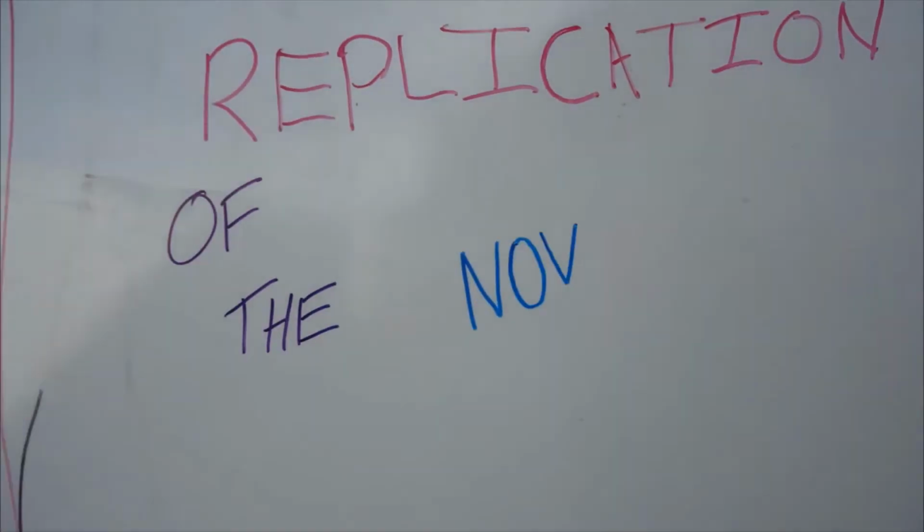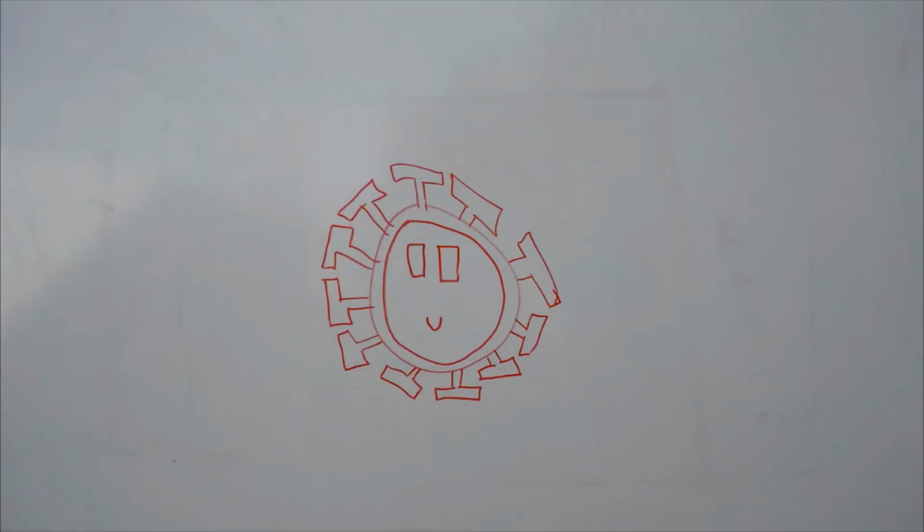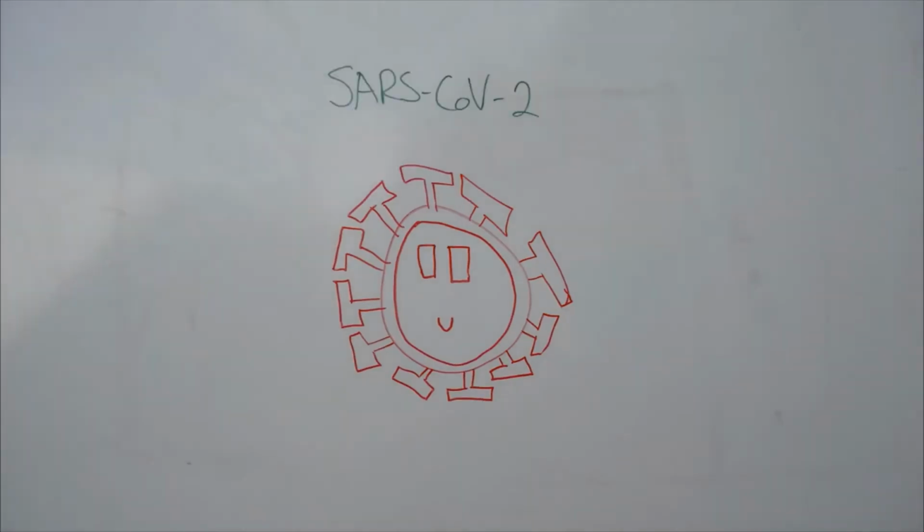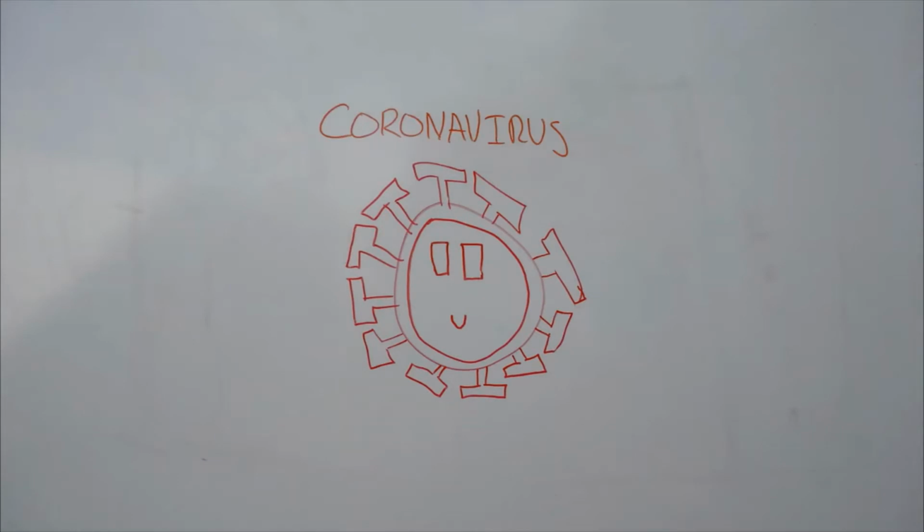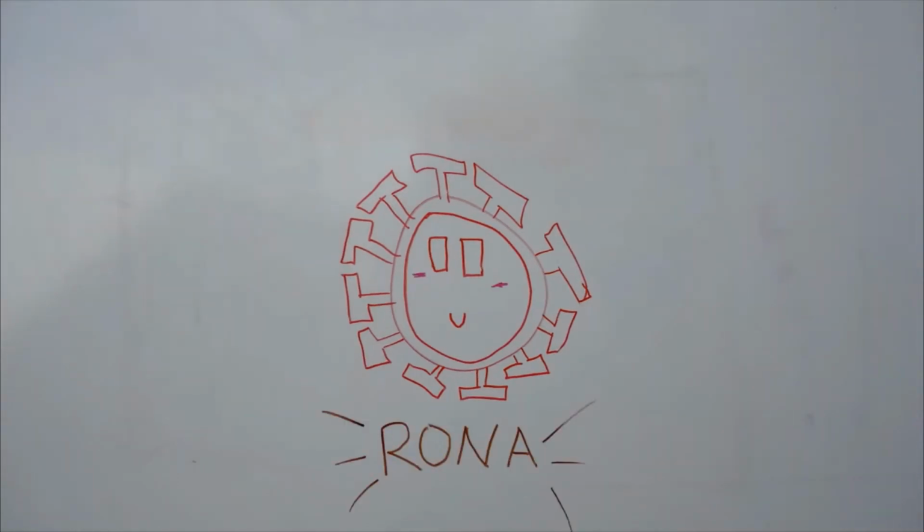But what actually happens on the cellular level when you come into contact with the coronavirus? This is the replication of the novel coronavirus. This is our main character. The virus goes by SARS-CoV-2, novel coronavirus, or more mysteriously, the rona.